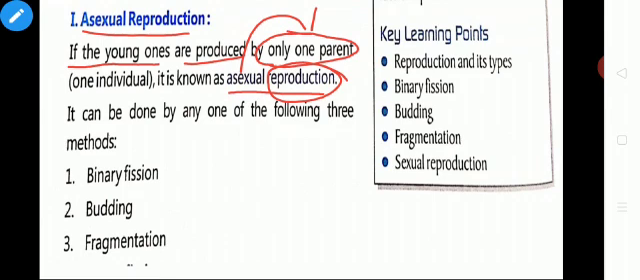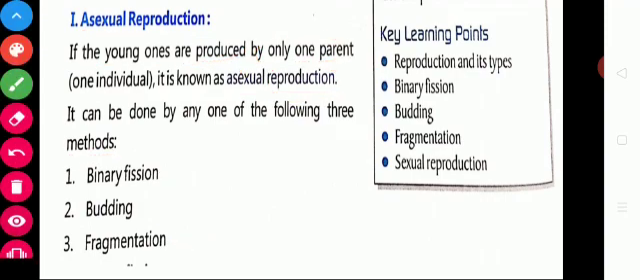It can be done by any one of the following three methods. What are the three methods? Binary fission, budding, and fragmentation. What are the three methods in asexual reproduction? Binary fission, budding, and fragmentation.